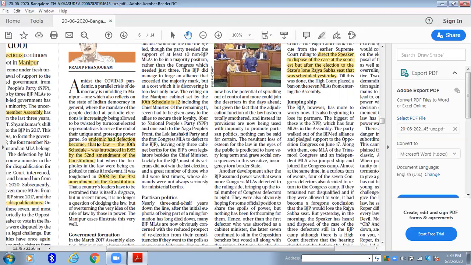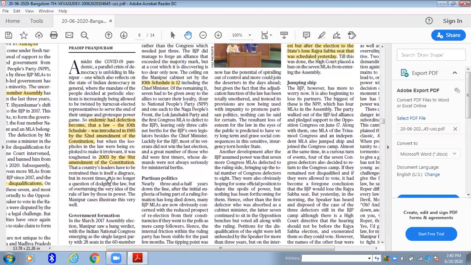Immediately you have to take your polity book and see what exactly is in the 10th Schedule. Then what is this 52nd Amendment of the Constitution? Because these things will be mentioned at the back of your Lakshmikant polity book. Again, in continuation of this amendment, they have introduced one more amendment, that is the 91st Amendment of the Constitution in 2003. Again, go back to the polity book and see what this amendment means.